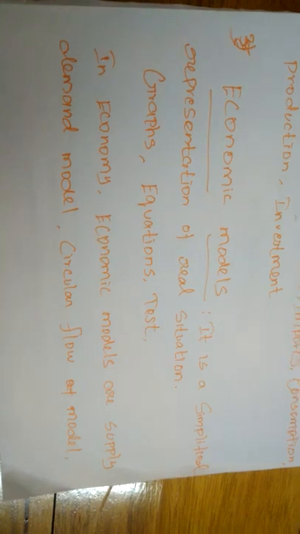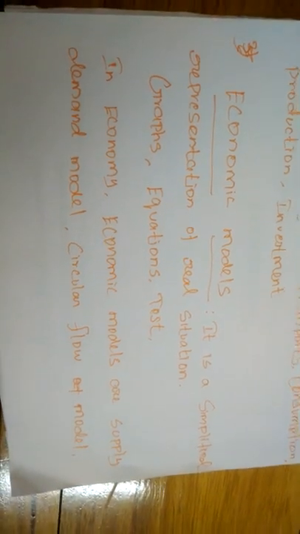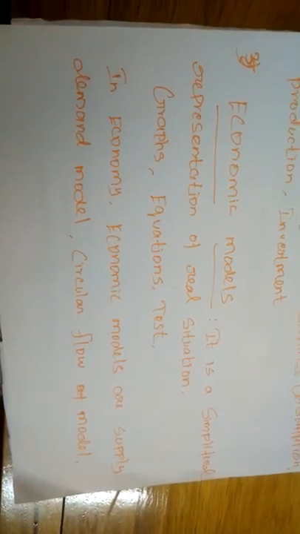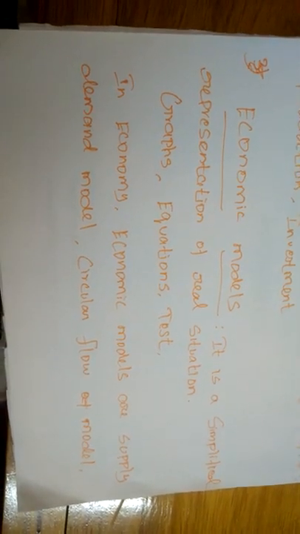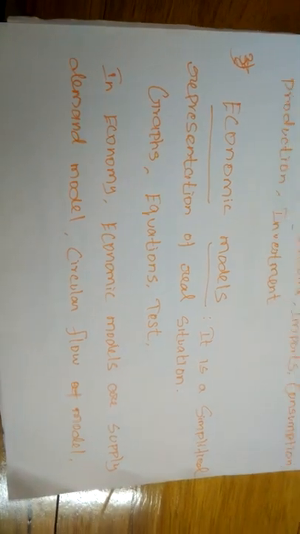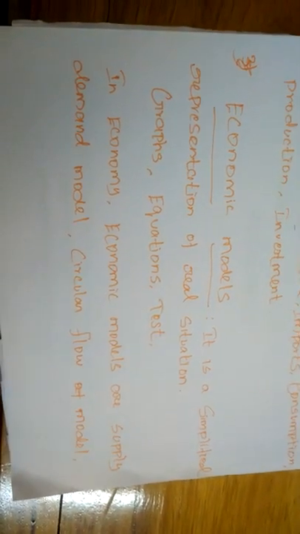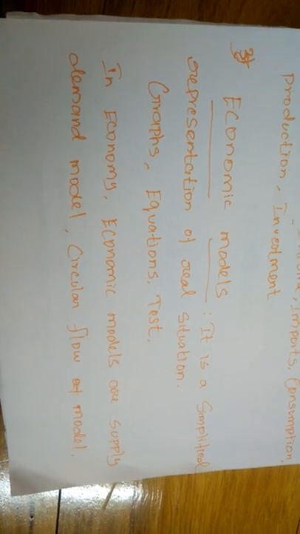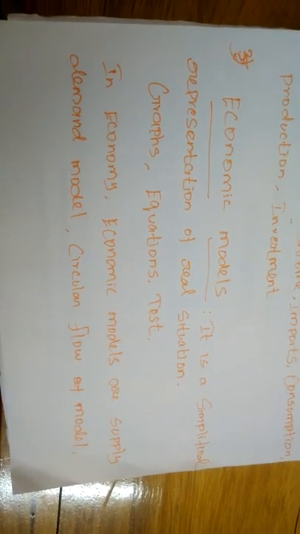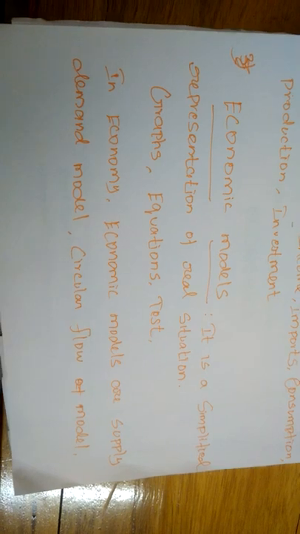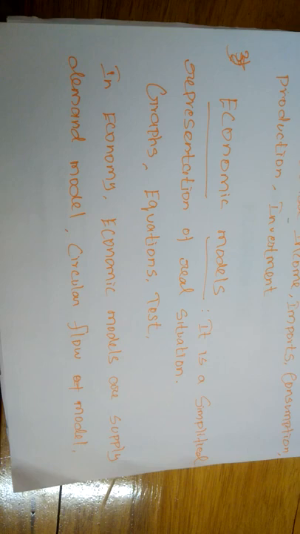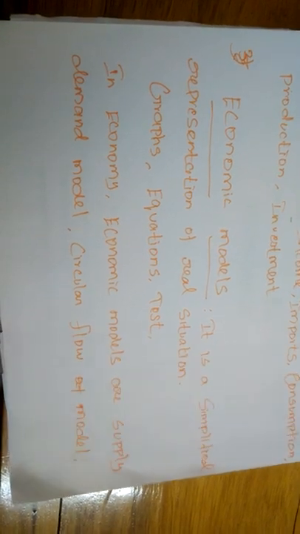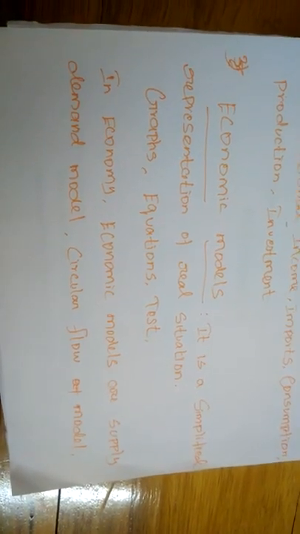Next is the three sector model. This three sector model explains a closed economy with the household, firms and government. Do you remember the closed economy? A closed economy means there is no import and export, that is, there are no external economic activities.